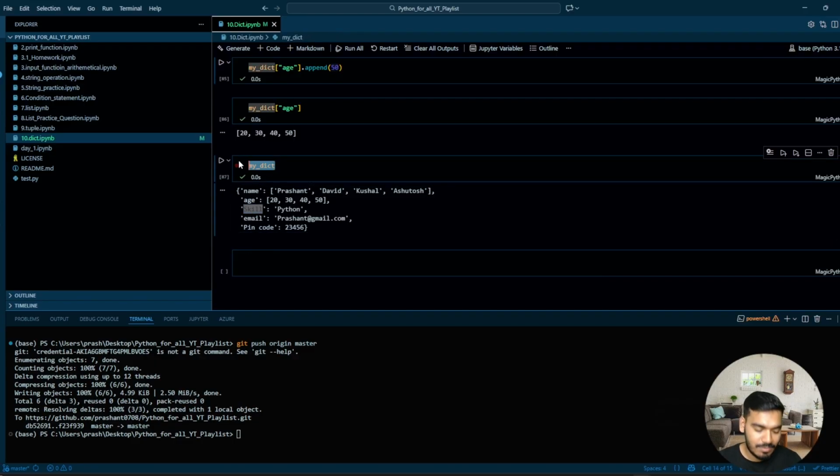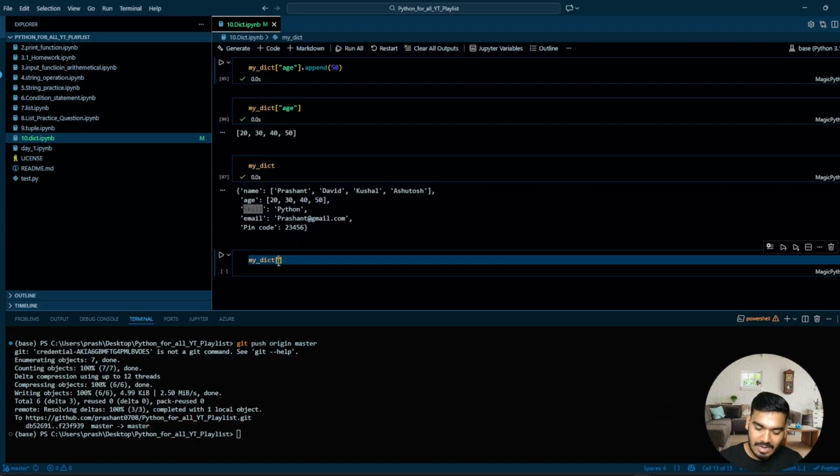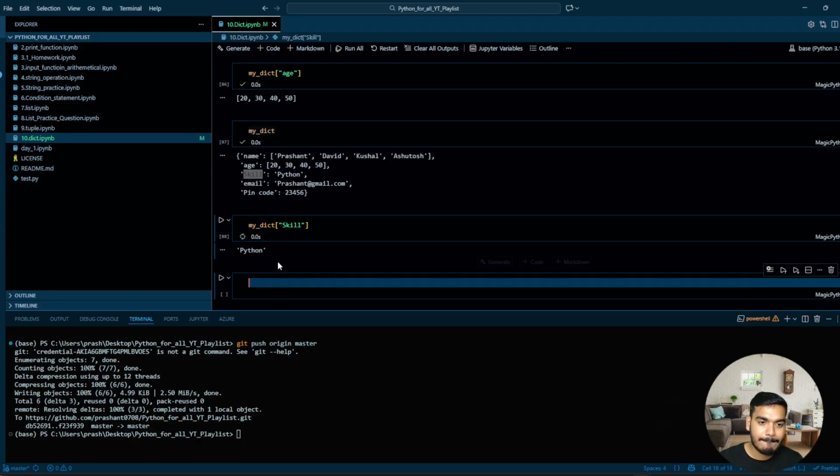So again it is the same. I'll take this and I'll pass a skill, and you have the skill over here. Now this is how you can access any of the elements using the key.